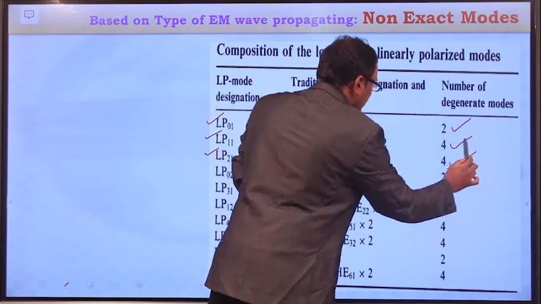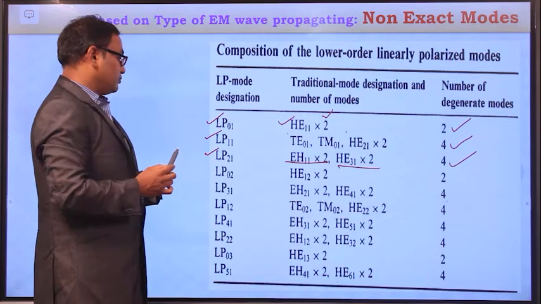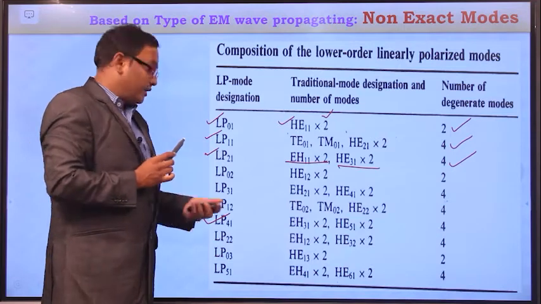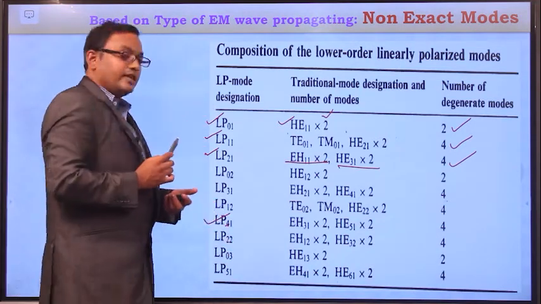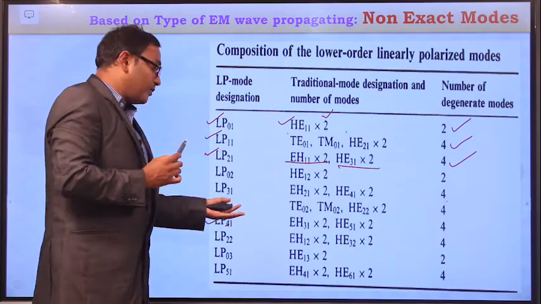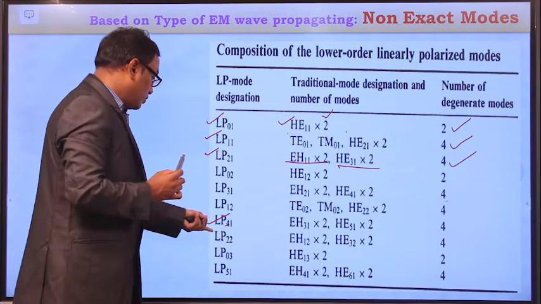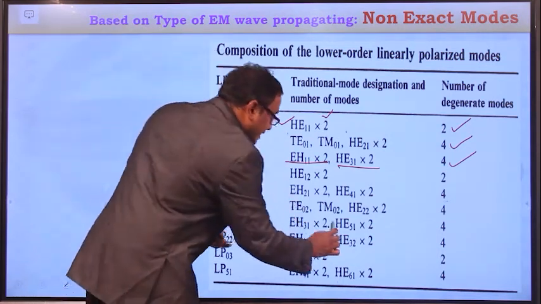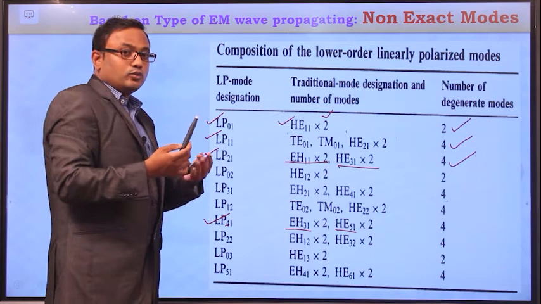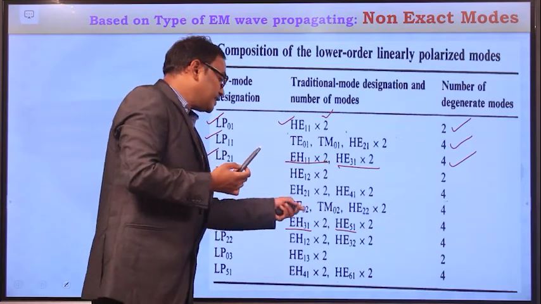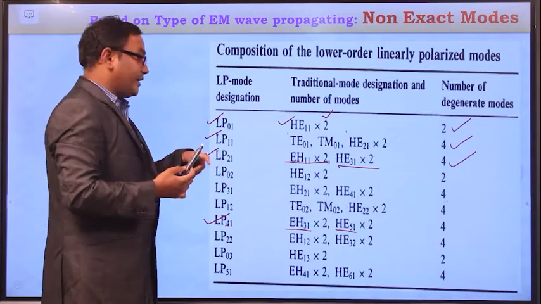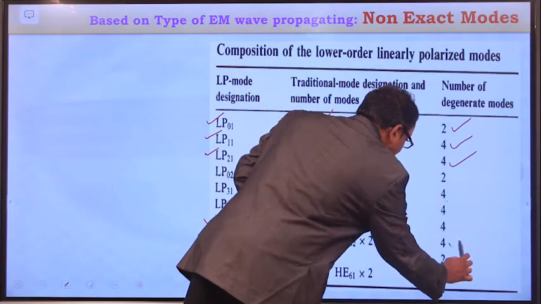Totally 4 degenerate modes are required to generate LP21. Similarly, just see LP41. Here also the N value is greater than 1. If the N value is greater than 1, it can be obtained from the combination of EH and HE modes. So the LP41 mode can be derived from the HE51 mode and the EH31 mode, and each must be 2, right? So with the combination of 2 EH31 modes and 2 HE51 modes, one LP41 mode will be derived. So the number of degenerate modes required here is 4.